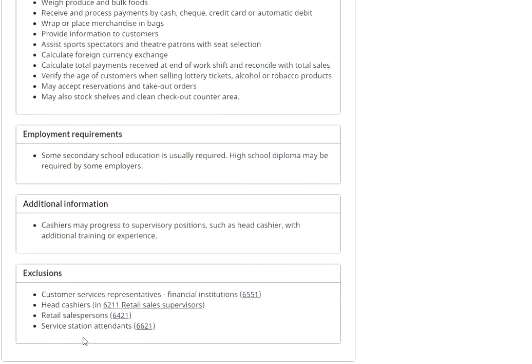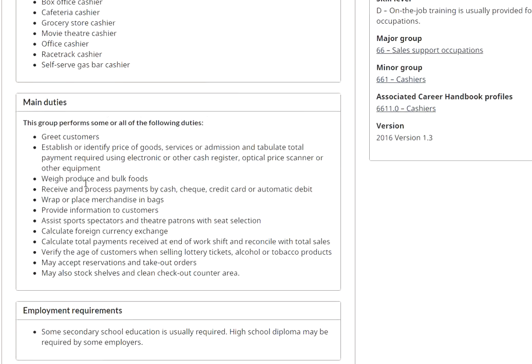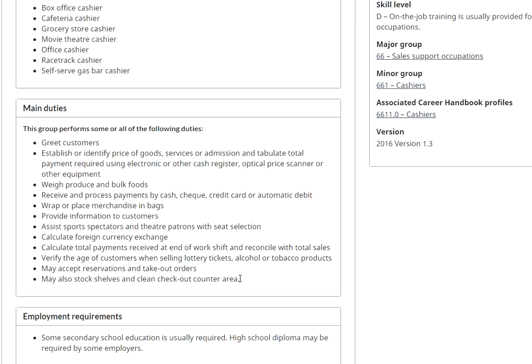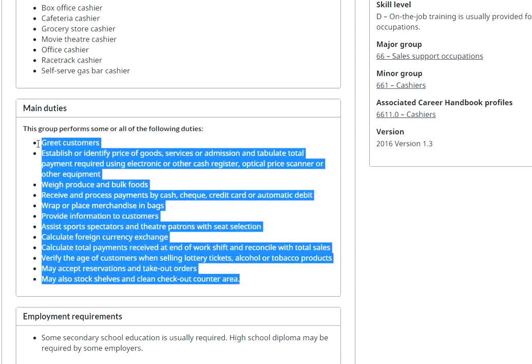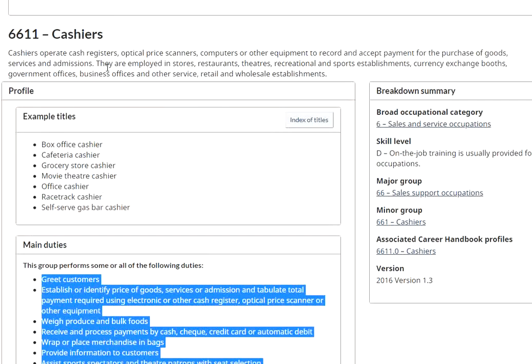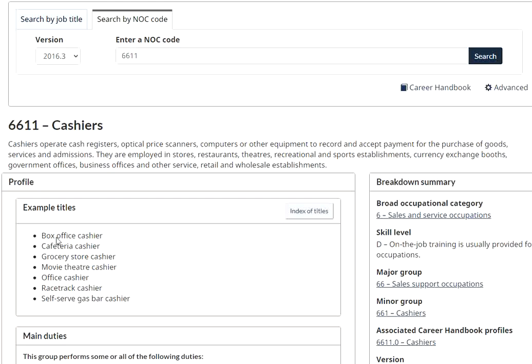Now make sure this is not confused with other NOCs, right? If you think your job responsibilities match up, like 90% similar to what is mentioned here, you can definitely go ahead and put your application under this NOC. These are examples: if you are working as a box office cashier, movie theater cashier, grocery store cashier, as I mentioned, like Walmart, Superstore, Costco, or a self-serve gas bar cashier, you are eligible under this NOC.